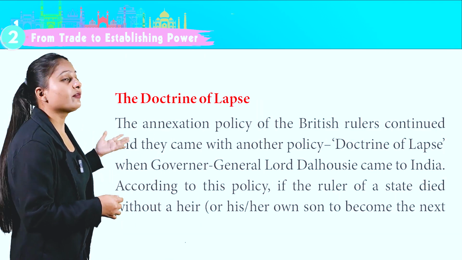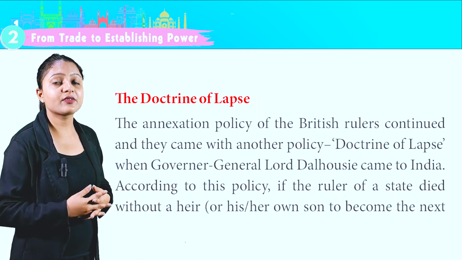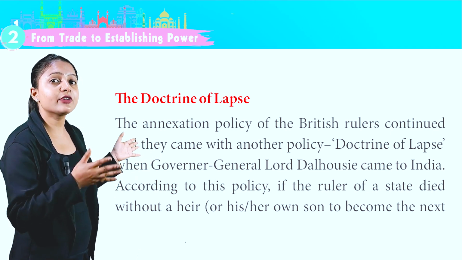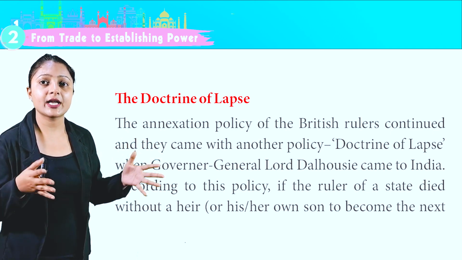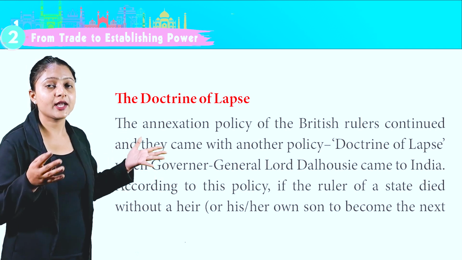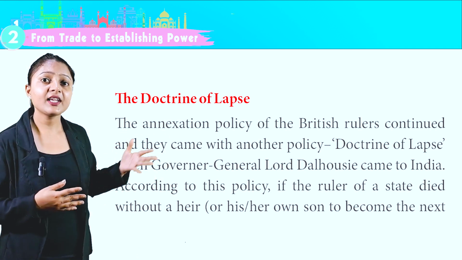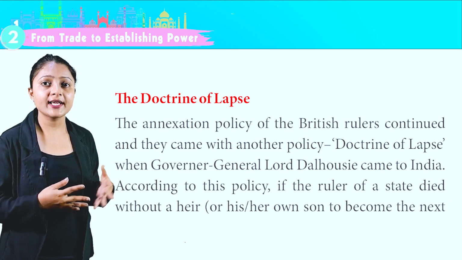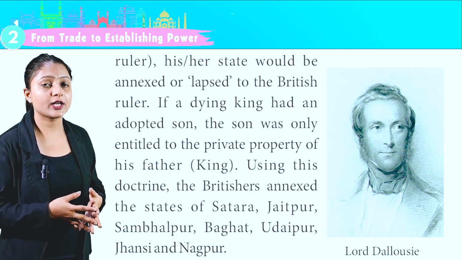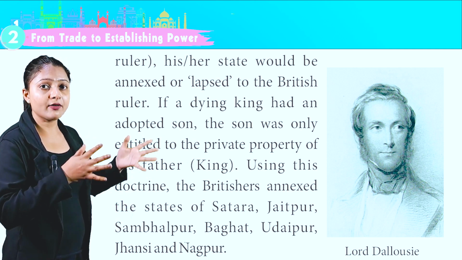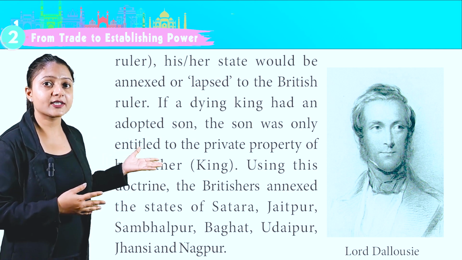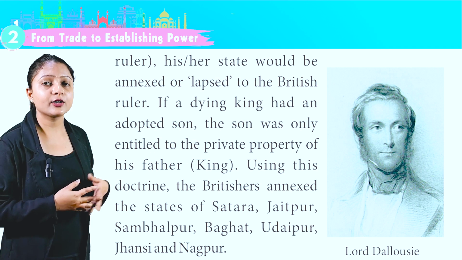The doctrine of lapse. The annexation policy of the British rulers continued and they came with another policy, doctrine of lapse. When Governor General Lord Dalhousie came to India, according to this policy, if the ruler of a state dies without an heir or her own son to become the next ruler, her state would be annexed or lapsed to the British ruler. If a dying king had an adopted son, the son was only entitled to the private property of his father, the king.